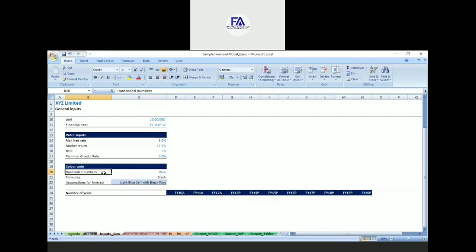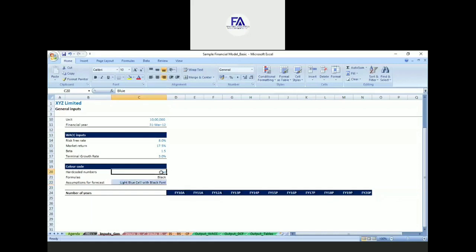For example, hard coded numbers should be highlighted in blue font. Formulas should be in black font. And any assumption for forecast should be highlighted in a light filled cell with black font. This is a standard and globally used color code that you can always follow.